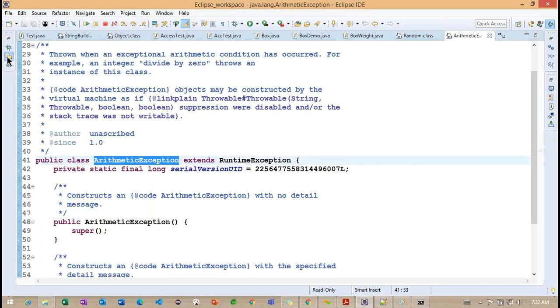The same example I want to handle from the IDE, so that we can work with debug mode.